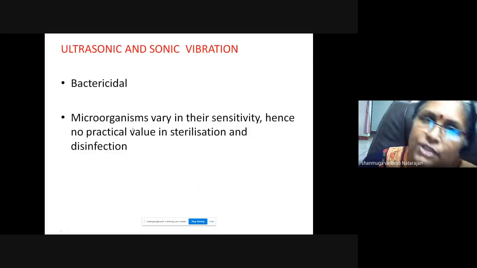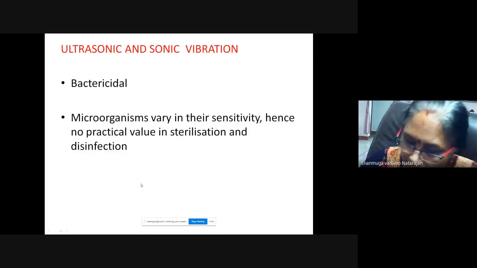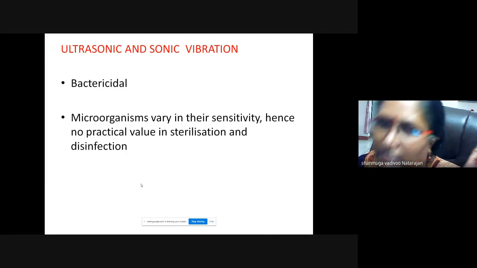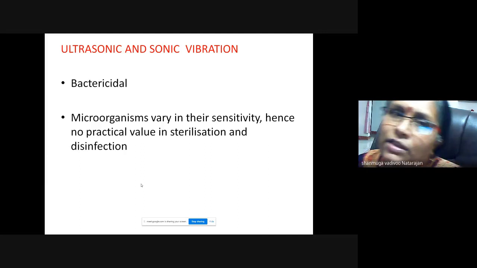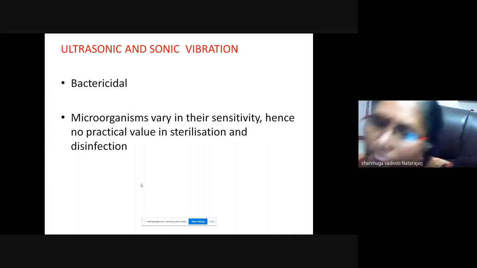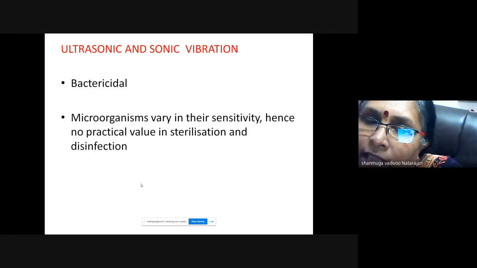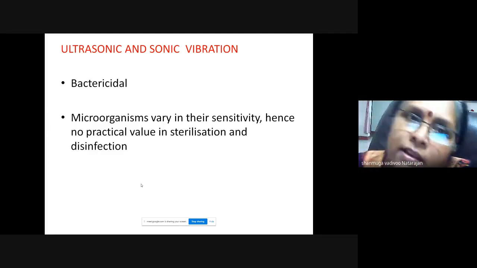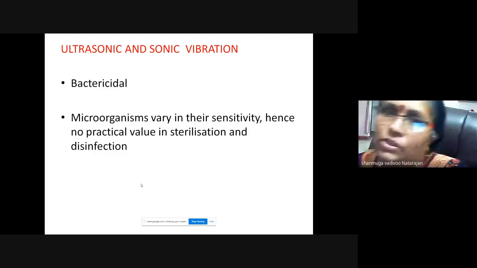There is another method called ultrasonic and sonic vibration. They are all bactericidal, but this is not of practical value in sterilization. This is used in the CSSD, so forget about that. It actually cleans the biological load. Say following any surgery, they will clean the instruments. Sometimes very tiny blood particles or tissues will be there, and that can be removed by ultrasonic vibration.